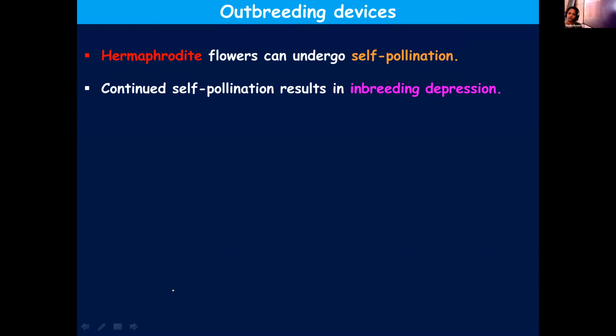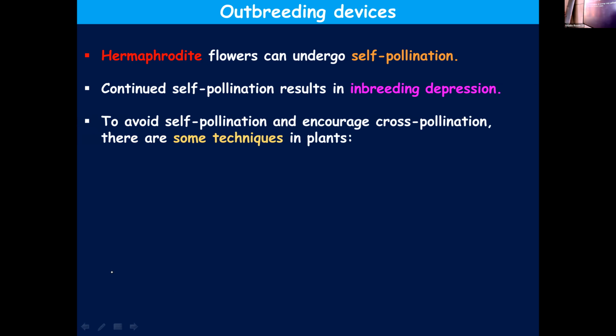Self-pollination will result in self-fertilization, so the recombination of characters will be less and variations will be less, because no other plant is involved. It's limited to the same plant. So this can result in reduction in variations, or inbreeding depression. The productivity and the yield can gradually get reduced.